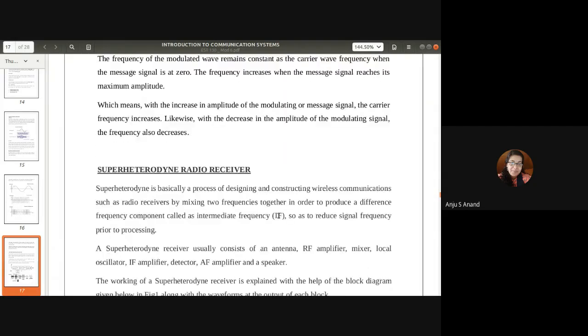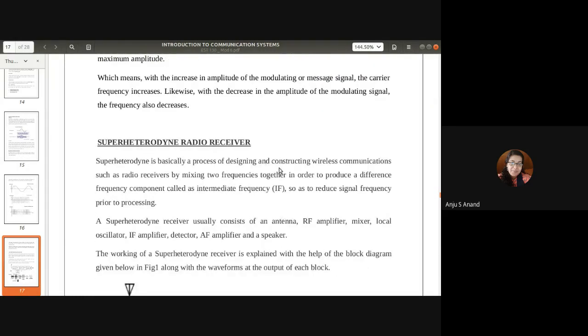So what is the advantage of heterodyning or mixing? We can convert our higher radio frequency band to a lower frequency band, known as the intermediate frequency band. How? By mixing the radio frequency signal with a locally generated frequency.